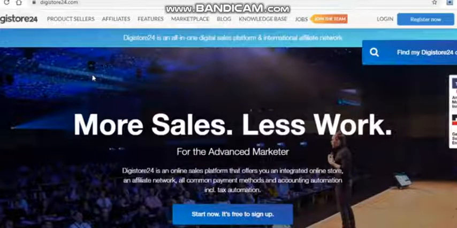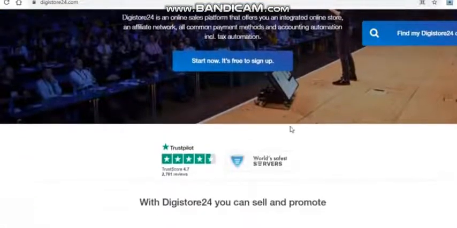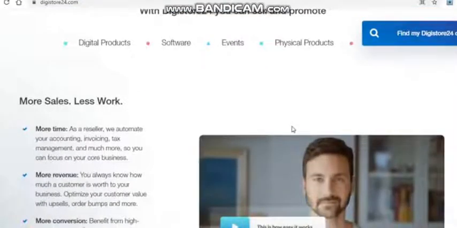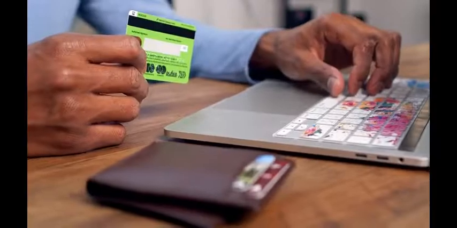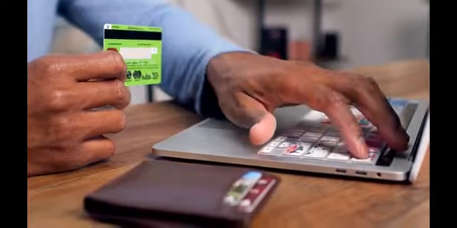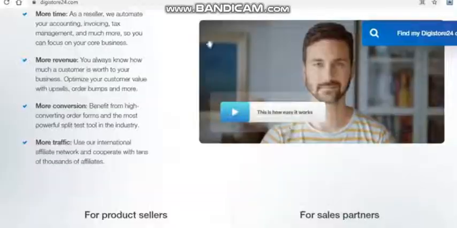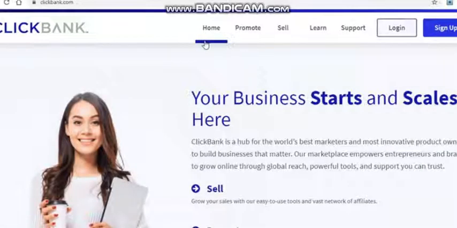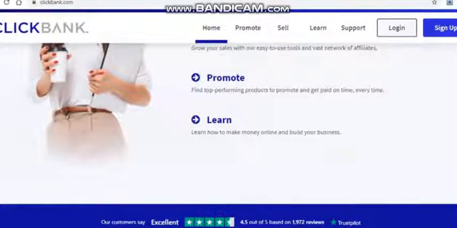We'll be using it today, and it's none other than Digistore24.com, which I'm sure some of you have heard of. This is an affiliate marketplace, for those who are unaware, where you may locate things, most of which are digital, that you can advertise as an affiliate and get paid anytime someone buys them. It's quite similar to ClickBank, but with one key distinction. In most cases, it will work in your country. ClickBank isn't as good as it used to be, because it isn't available in every country, and that is the reason why you may want to use Digistore24 instead.